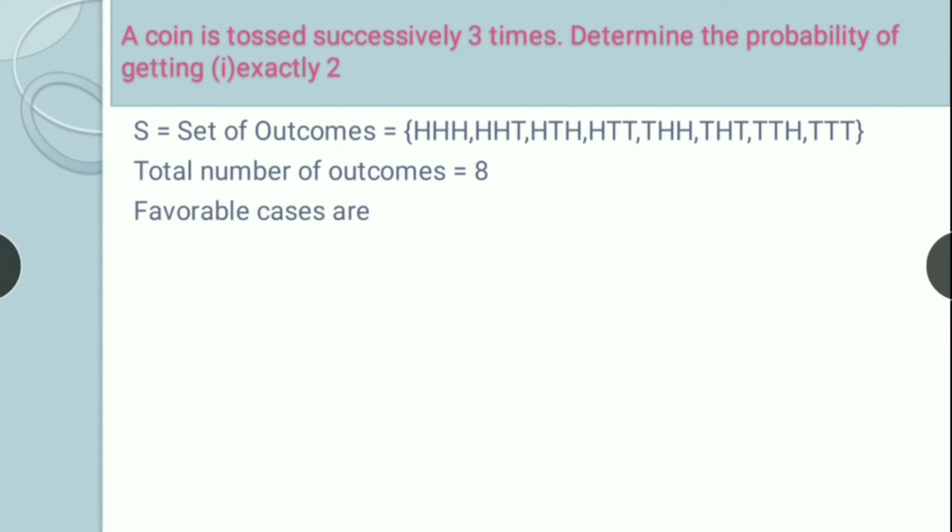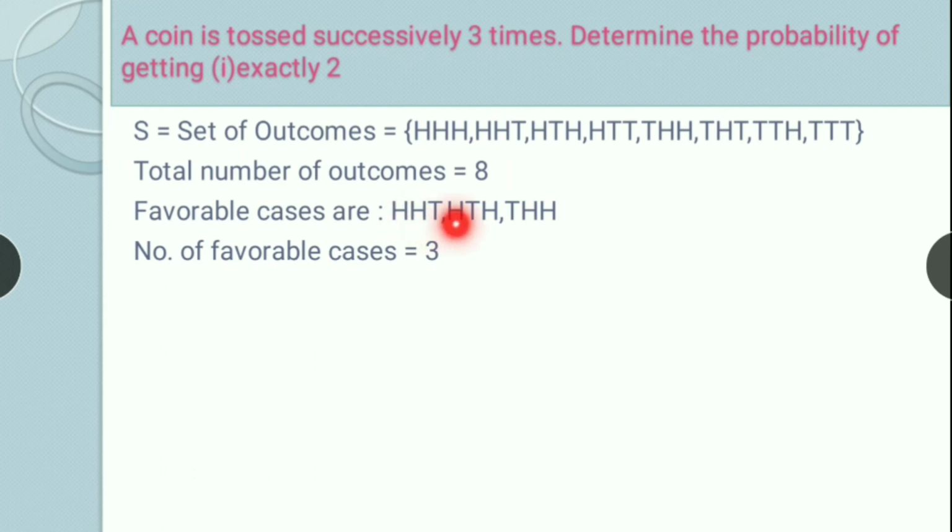So favorable cases will be when exactly 2 heads come. Among these, just see when exactly 2 heads are coming. Here we have 3 heads, so this is not a favorable case. Here 2 heads, yes, so this will come, HHT, HTH. Then THH also has 2 heads. The others have one head or none. So we have HHT, HTH and THH. So the number of favorable cases is 3. So the probability will be equal to 3 by 8.